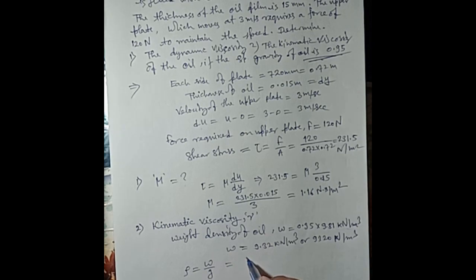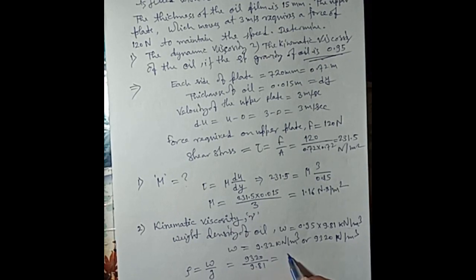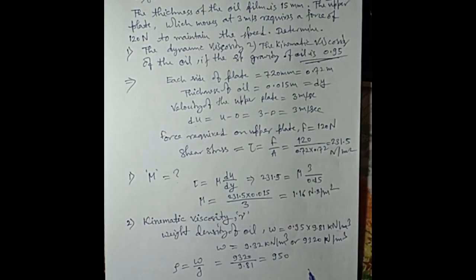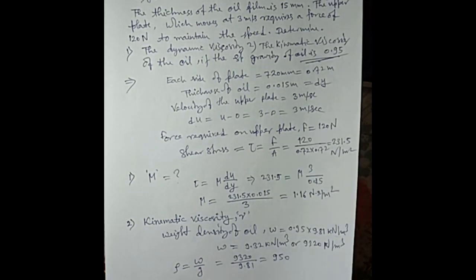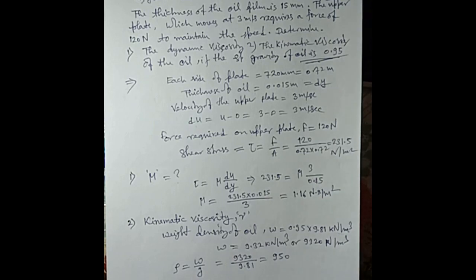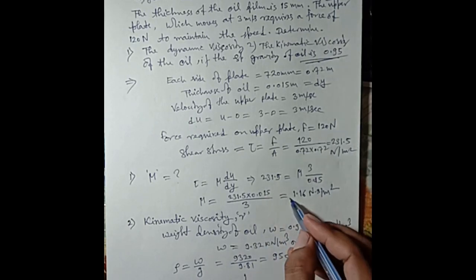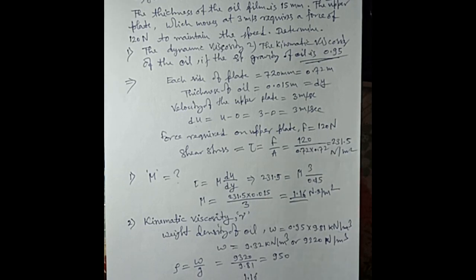Therefore oil density rho is equal to w upon g, therefore 9320 divided by 9.81, which is equal to 950, and using the relation nu is equal to mu upon rho, with dynamic viscosity 1.16 and density of the oil 950, solving this equation gives 0.00122 meter square per second.